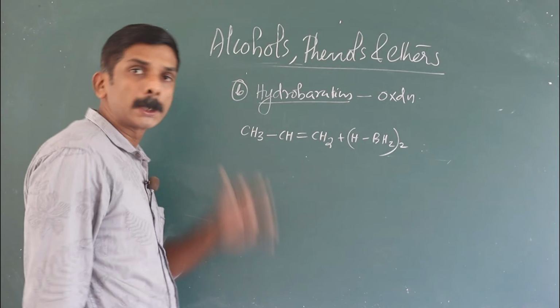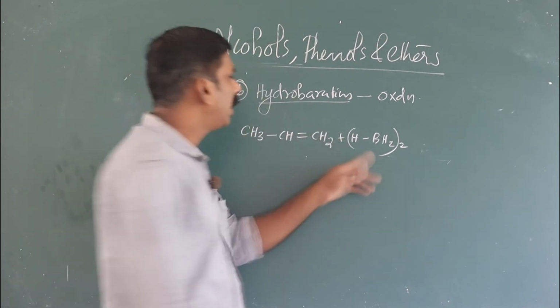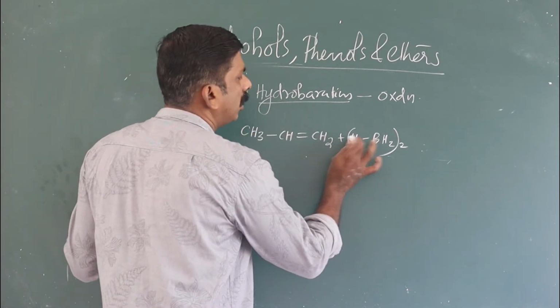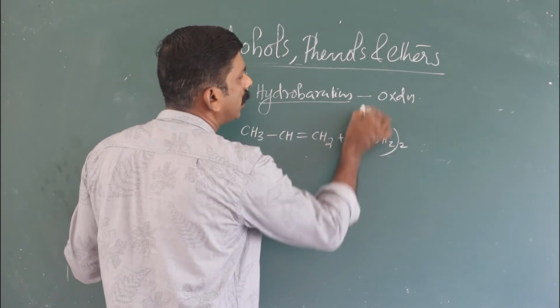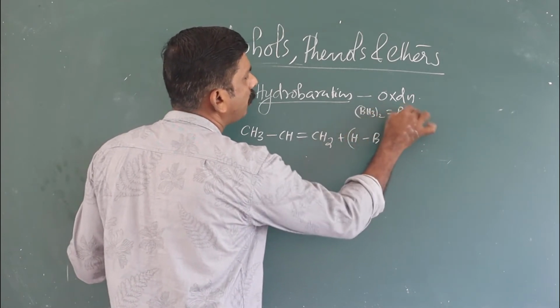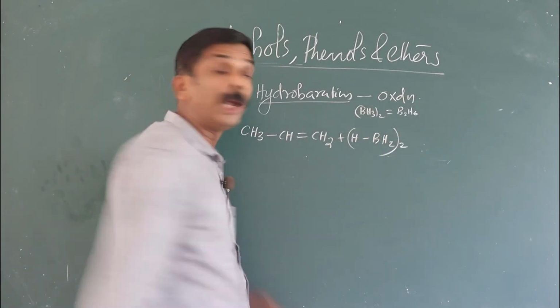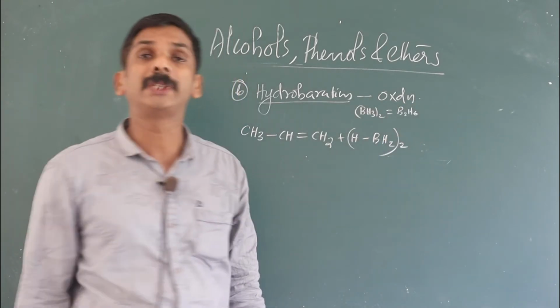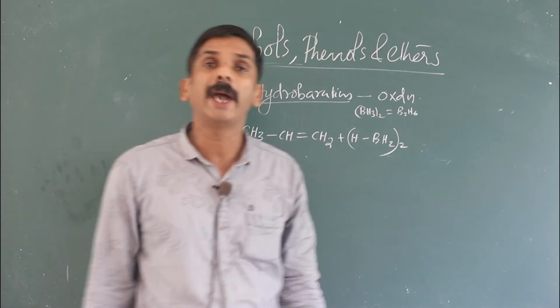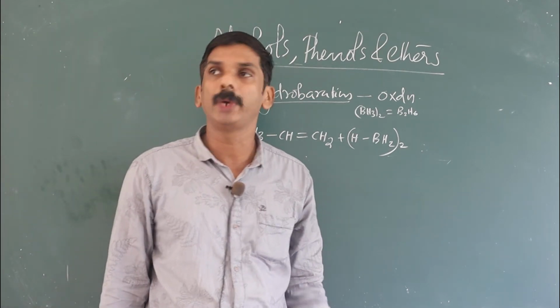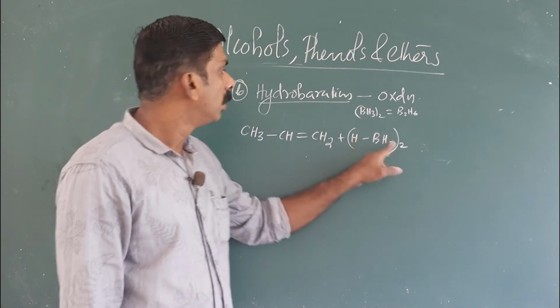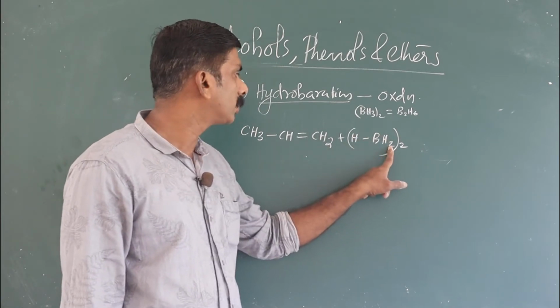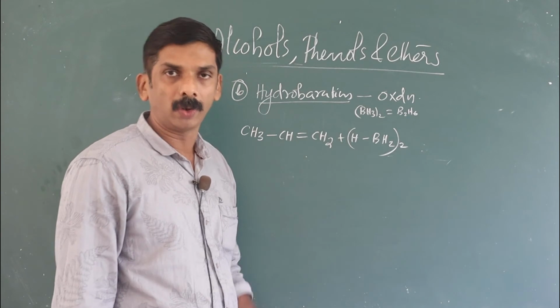You know, the atoms or groups given in the bracket correspond to BH3. BH3 twice means B2H6. B2H6 is an electron deficient compound that is called diborane. It acts as Lewis acid. That means the things given in this bracket correspond to diborane, that's all.